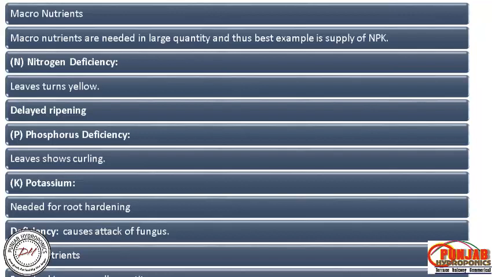Already we have discussed, and you must remember well, what happens with nitrogen deficiency: leaves turn yellow and ripening is delayed. Phosphorus deficiency: leaves show curling. Potassium is needed for root hardening, and its deficiency causes attack of fungus. Micronutrients are required in very small quantity.